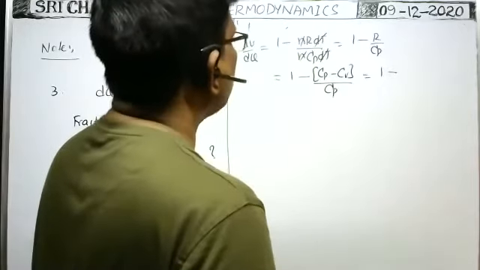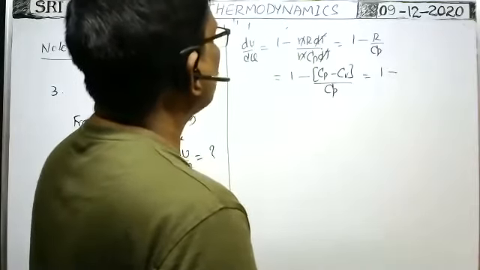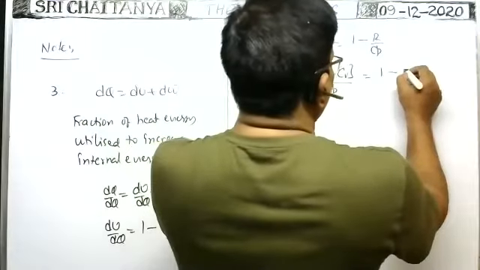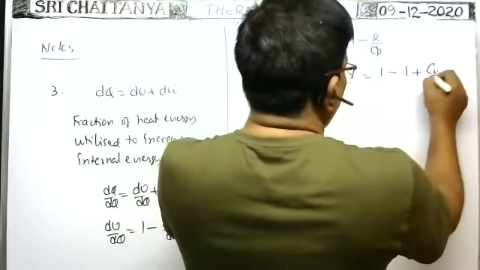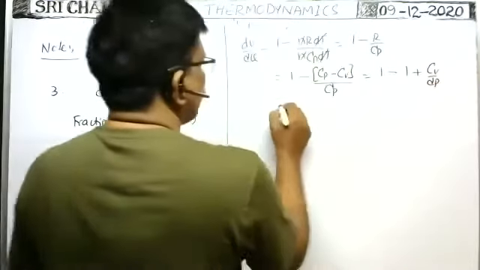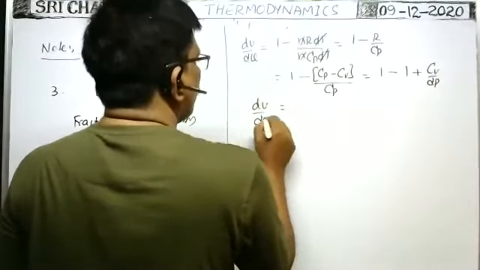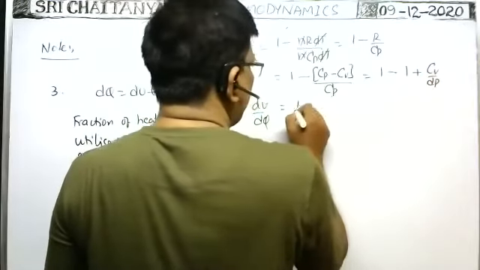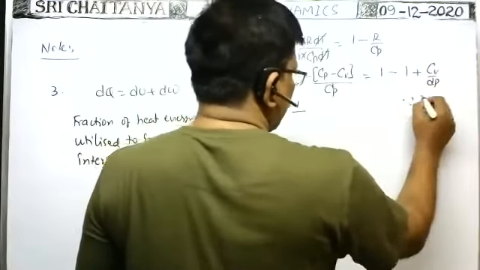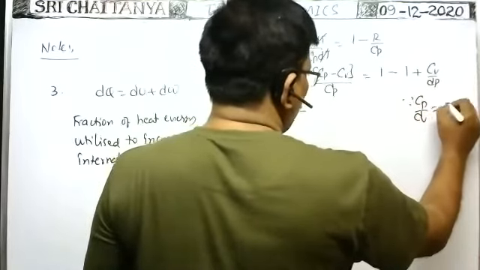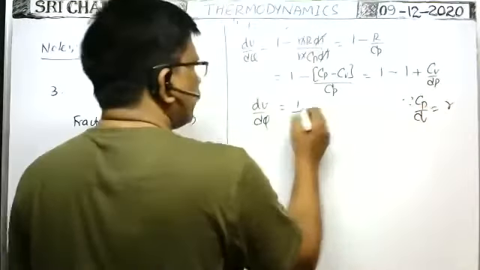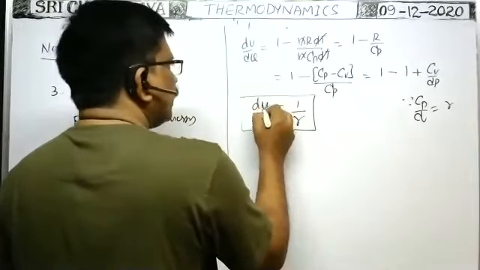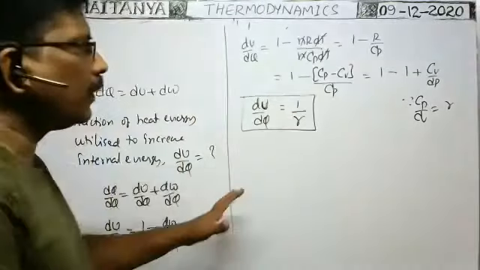Okay, then if we simplify, 1 minus 1 minus Cv by Cp, that is 1 minus 1 plus Cv by Cp. So dU by dQ is equal to, 1 cancels, Cv by Cp. Cv by Cp means 1 by gamma, no? Because Cp by Cv is equal to gamma. So Cv by Cp means 1 by gamma. So the fraction of heat energy utilized to increase the internal energy is equal to 1 by gamma.